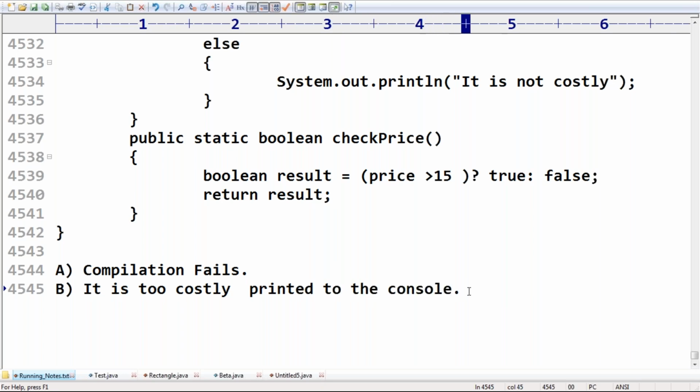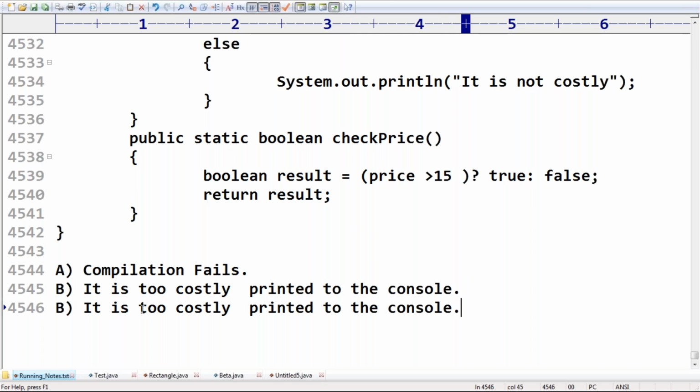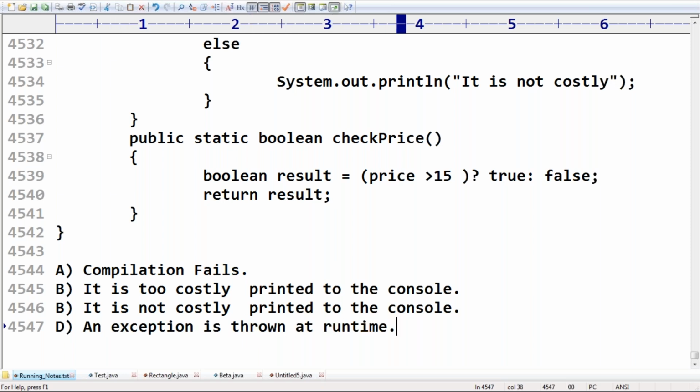Next, it is not costly printed to the console. And another option, it is a runtime exception, or an exception is thrown at runtime.